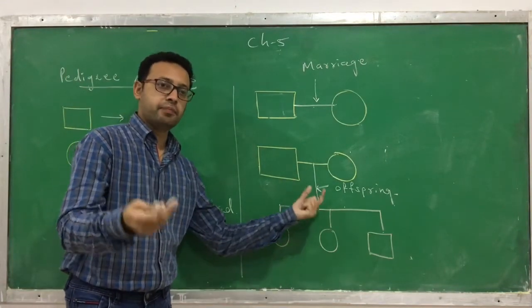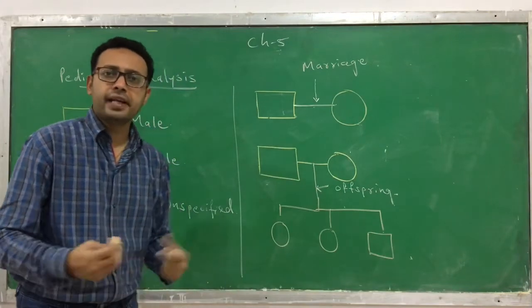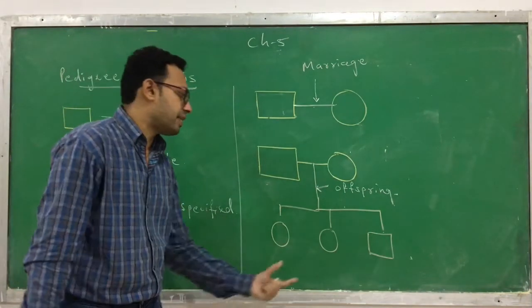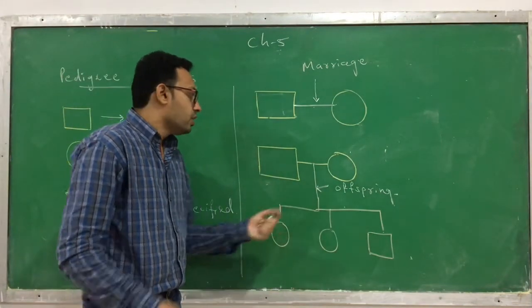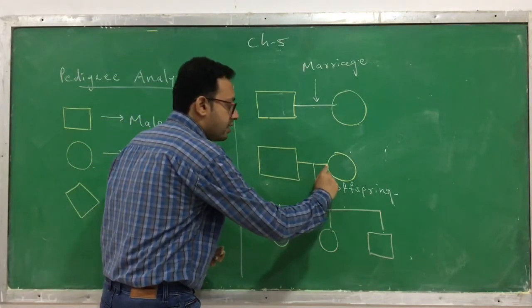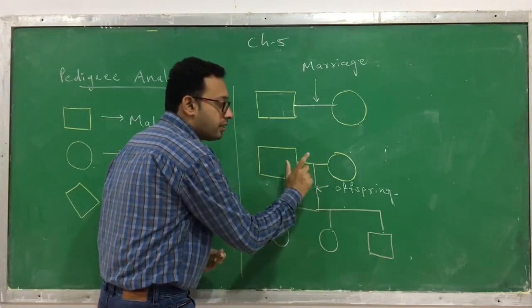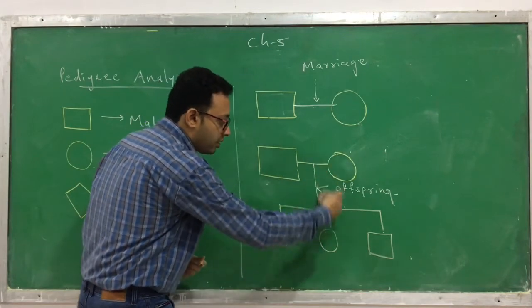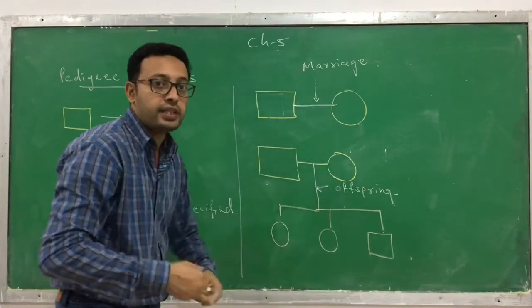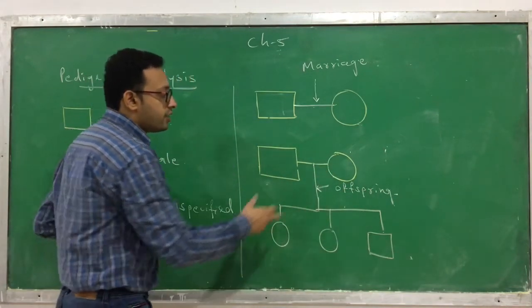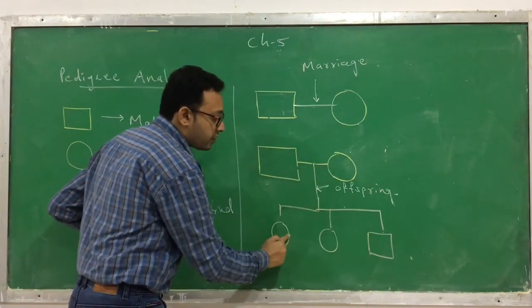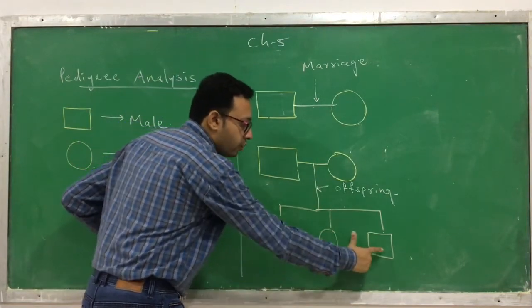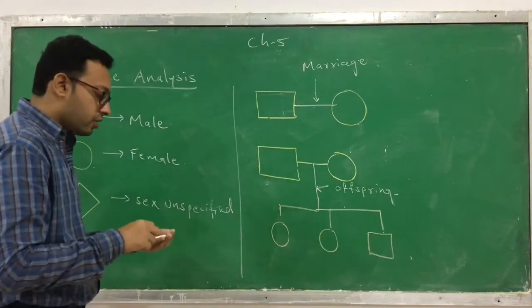How many children this couple has is another question, but I am just showing you. This is a marriage: the horizontal line between the male and the female is called a marriage. The vertical line indicates their offspring or the next generation. Now here you see that this couple has 3 children, 2 daughters and 1 son.